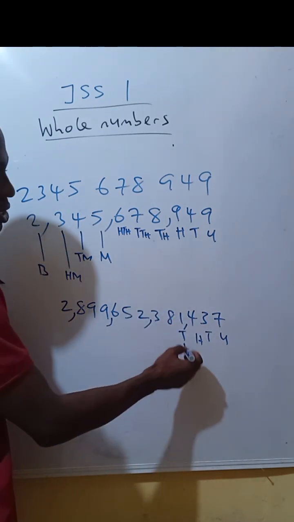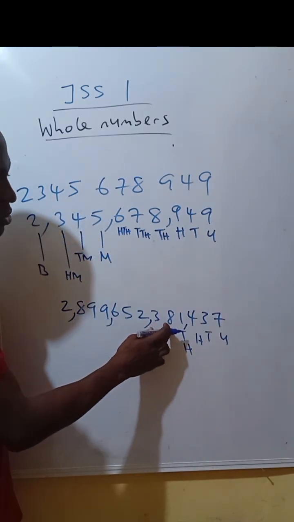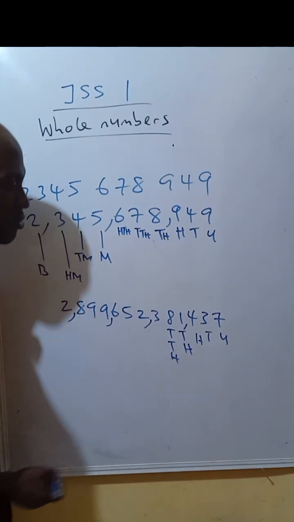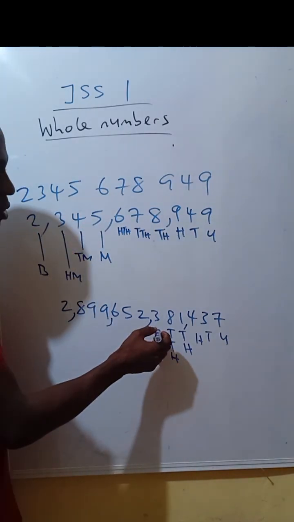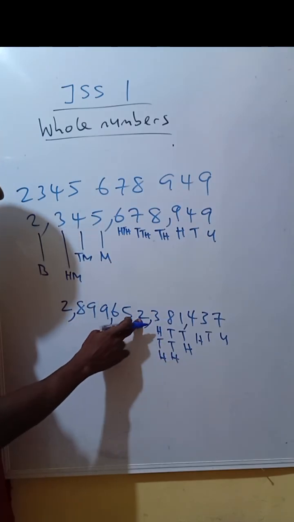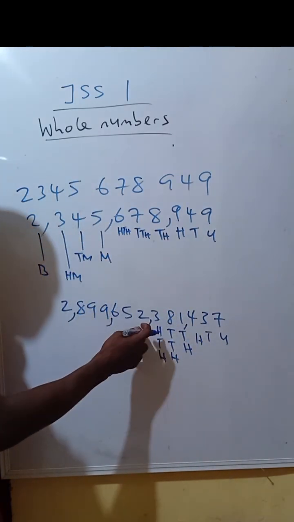Thousands. Let me put it as "th" like this. Thousands. Why, this is hundreds of thousands, right? No, sorry, tens of thousands. Tens of thousands before hundreds of thousands. After hundreds of thousands, remember I said no "thousand thousand". You don't write it as thousand thousand, you will go to what?